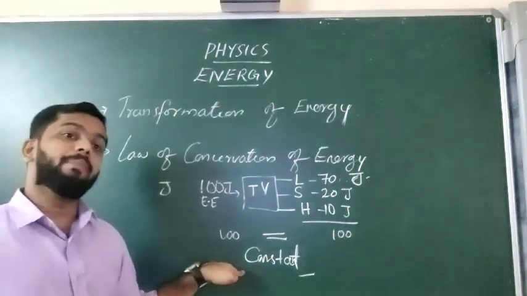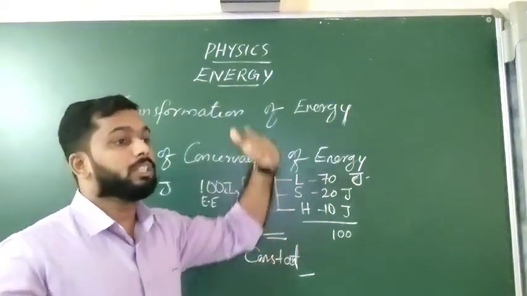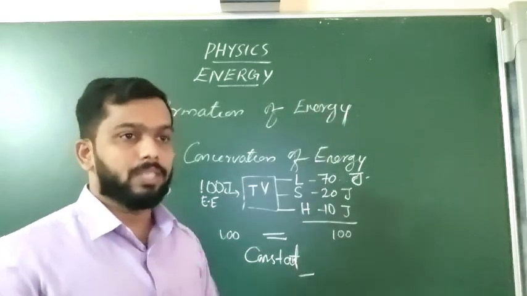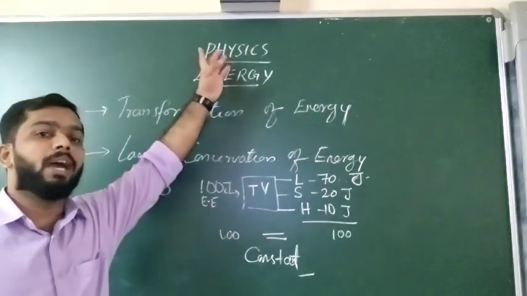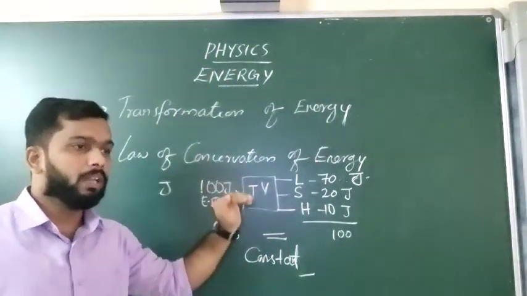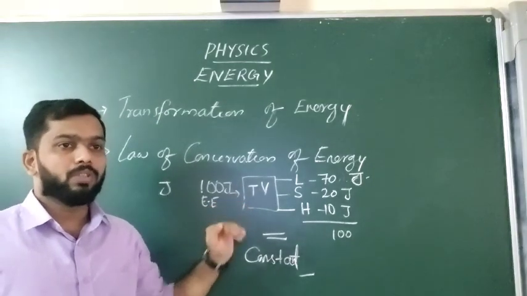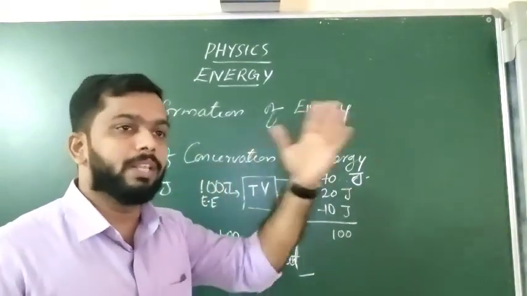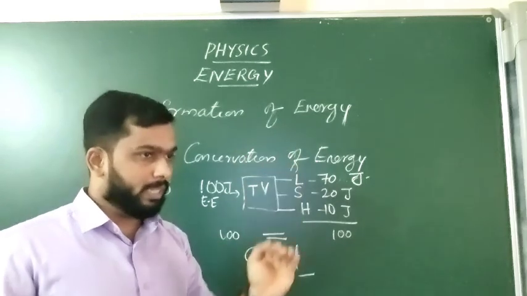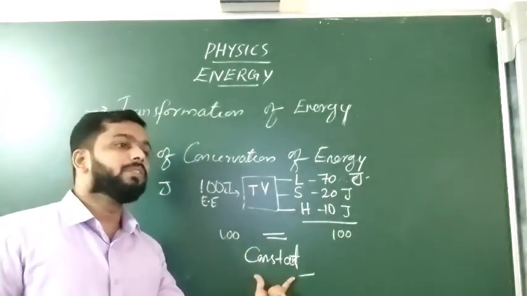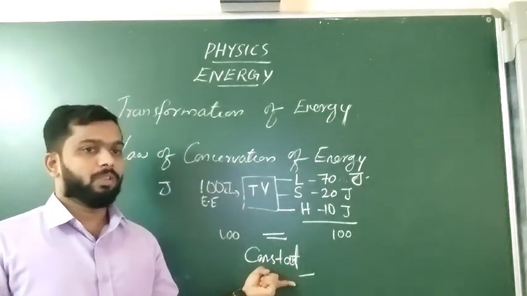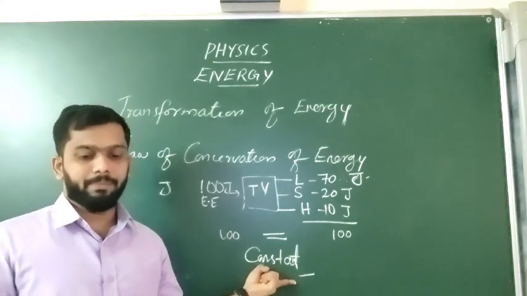And this can be converted. Sometimes heat energy will be high, sometimes light energy will be high. If the heat energy is high, sometimes light energy will be reduced. So if any one form of energy increases, the other form will automatically decrease, and the result will always be the same.